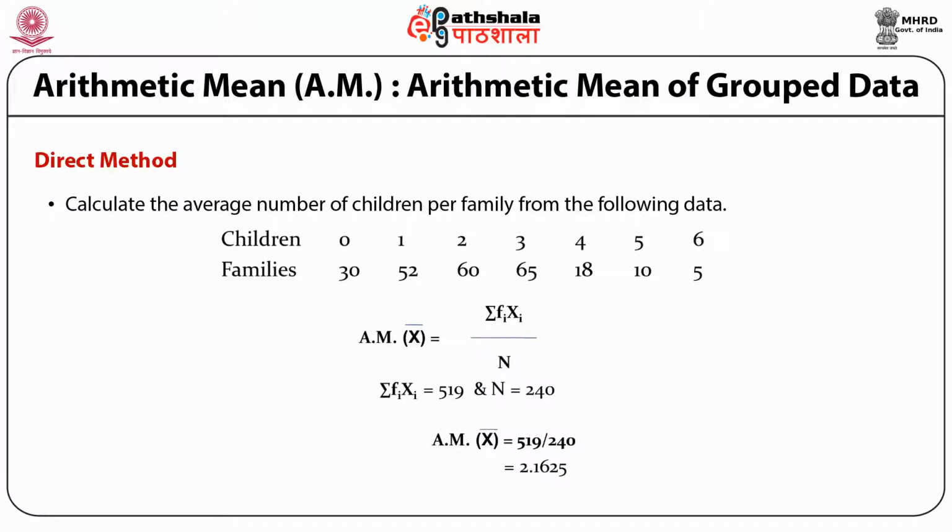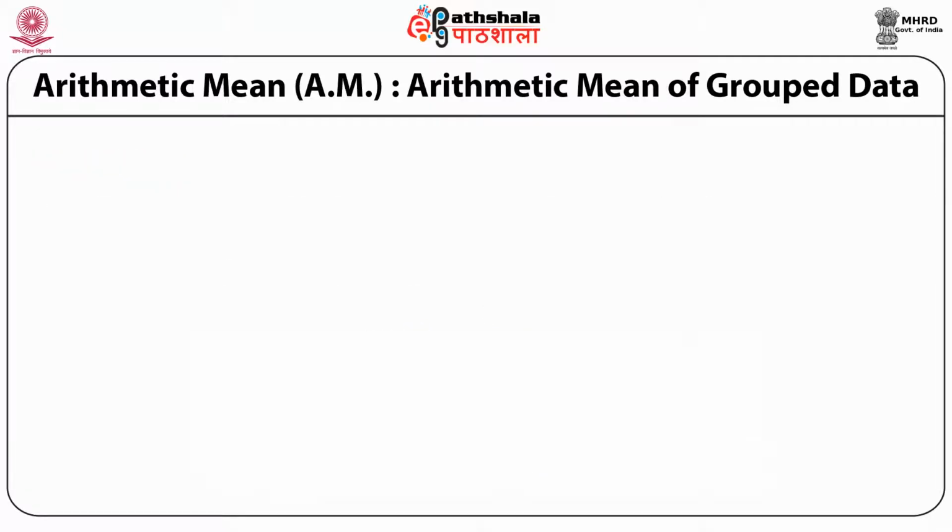Next, we find out the sum of frequencies. Sum of frequencies is summation fi, which is equal to capital N, and it is equal to 240 in this case. So what is arithmetic mean? It is summation fi xi upon N, that is 519 divided by 240. It comes out to be 2.1625.